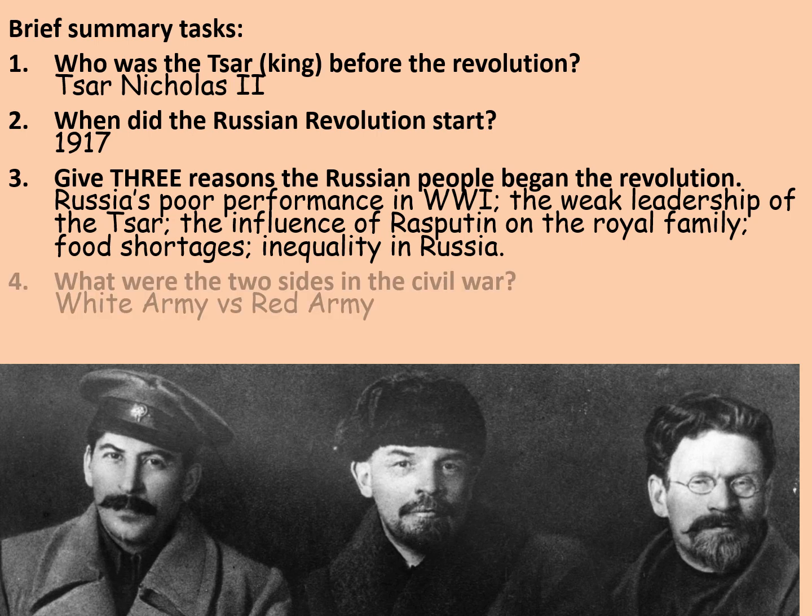The two sides in the Civil War were the White Army that supported the old Russia, if you like, with the royal family, and the Red Army which supported the new Bolshevik revolution.